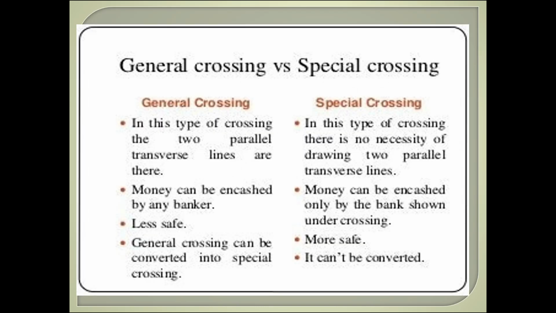Then the difference between general crossing and special crossing. In general crossing, the two parallel transverse lines are there. In special crossing, it is not necessary to draw two parallel transverse lines. In general crossing, money can be encashed by any banker. Under special crossing, money can be encashed only by the bank shown in the crossing. General crossing is less safe, and special crossing provides more safety to customers. General crossing can be converted into special crossing, but special crossing cannot be converted.